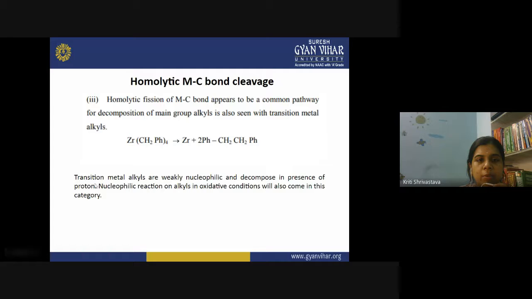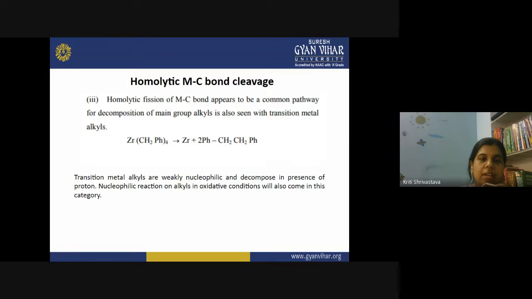Now, who will acquire that proton? The alkyl or aryl group, which is present along with the metal atom here. This is nucleophile because this is an anion. Like I have told you, in case of alkyl and aryl, the carbon part becomes anion, and sometimes it is very stable, so it quickly gets separated from the metal. And when proton is present, because this is nucleophile, it is already searching for some positive charge, so it will be separated from the metal more quickly. And now there is homolytic metal carbon bond cleavage.